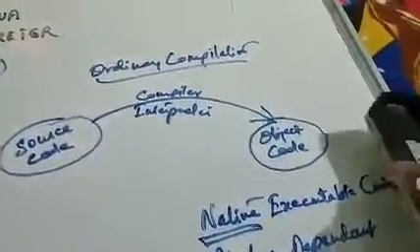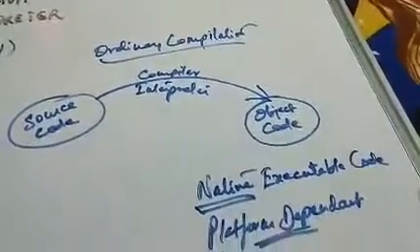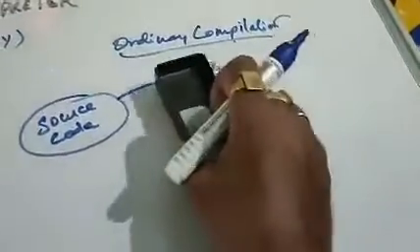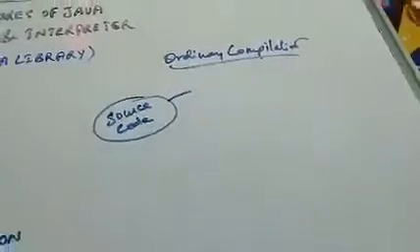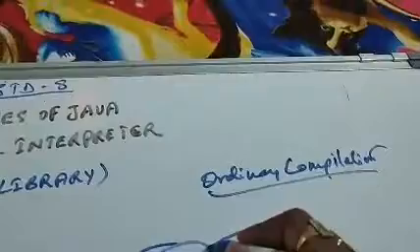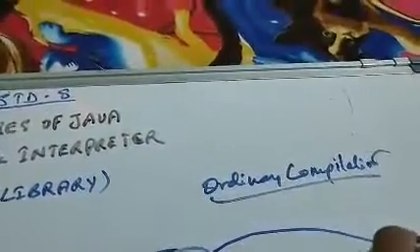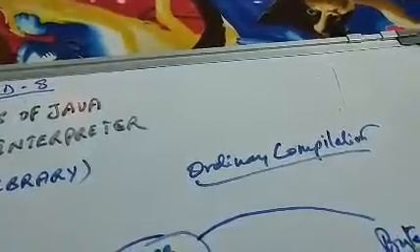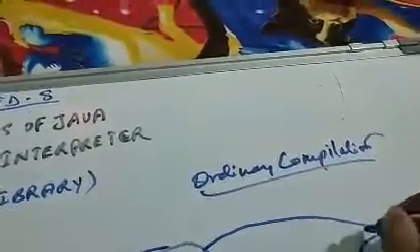Okay, then we move on to the Java compilation. In case of Java compilation, what happens? Again the source code is compiled into what is called bytecode first. Now what is this bytecode?